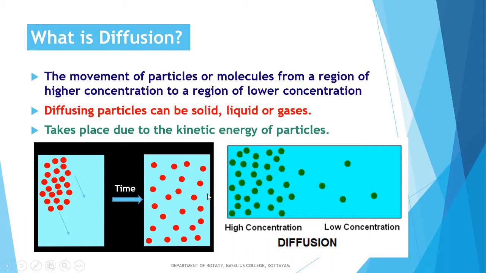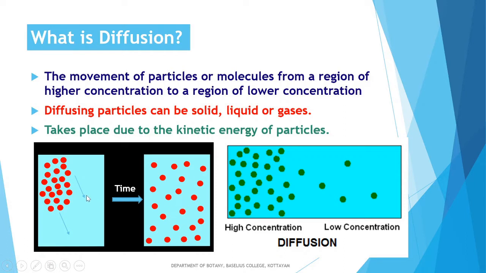From this picture, the process of diffusion is very clear to us. This is the first case where the concentration of diffusing particles is more here. Here no particles are there. After some time, we can see the particles are evenly distributed throughout the space.